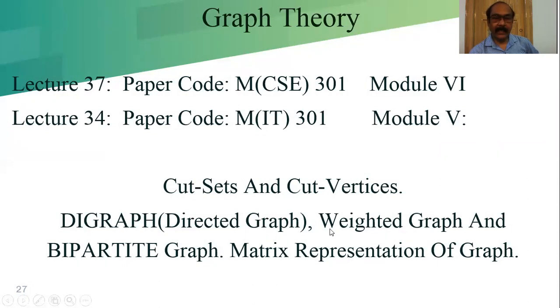Digraph means a directed graph, that means the graph direction is given. Weighted graph means the weight of the edge is given. And a bipartite graph means we can segregate the vertices into two partition sets. Matrix representation of the graph, we can represent the graph by a coefficient matrix. That we will learn in the next class.